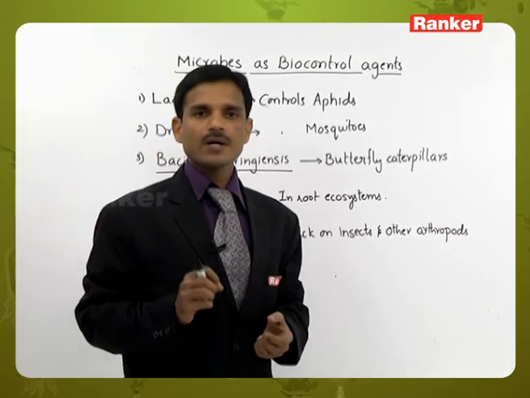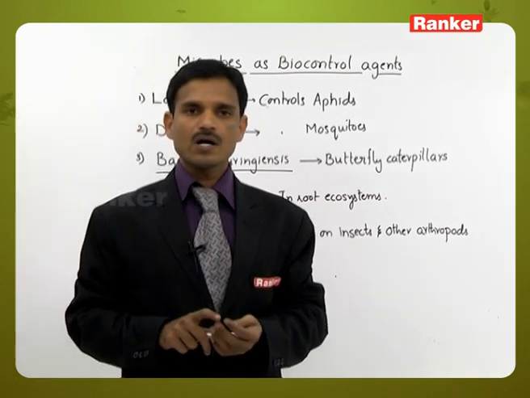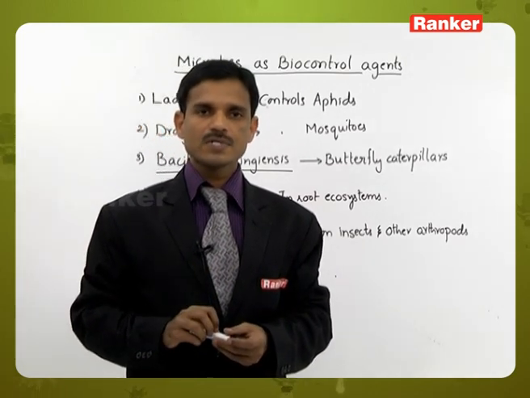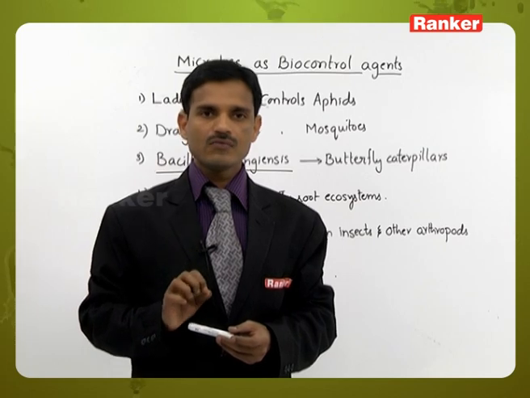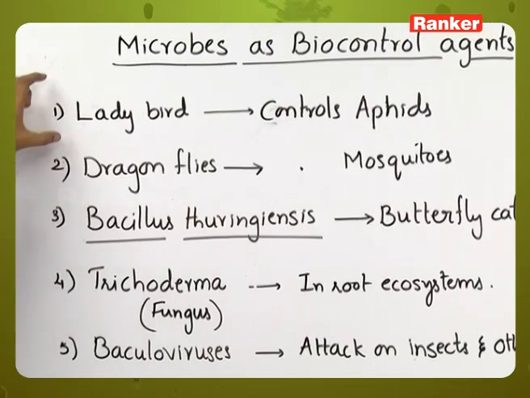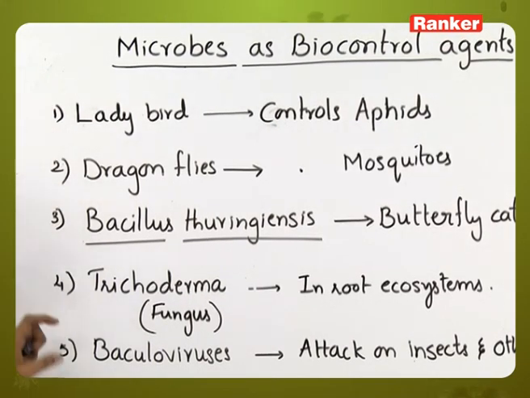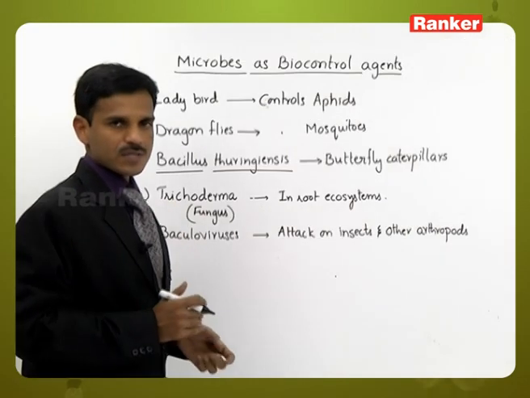If we use biological organisms to control the pathogenic organisms, it is called organic farming. We are using so many microbes to kill the pathogenic organisms.